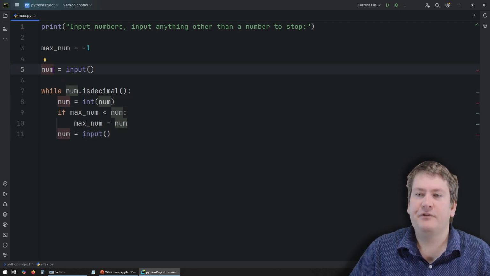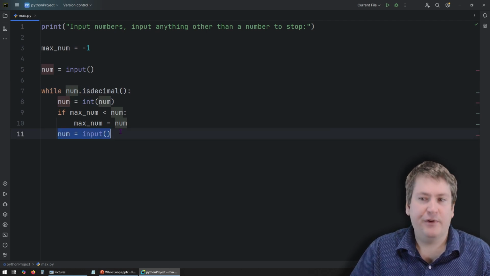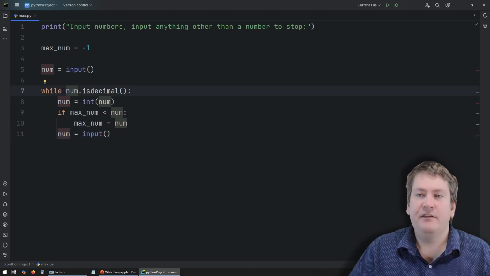So up here, num is a string. Here, num is a string. Num here gets converted to an integer, and then num gets turned back into a string here with a new input from the user. So when the loop restarts, num is a string again, so we can actually check if it's decimal. Then again, we'll keep going and going and going until this is no longer true. Num is not a decimal.